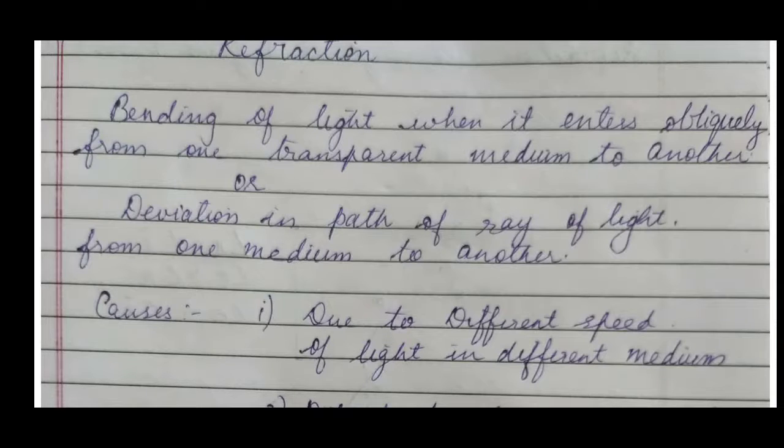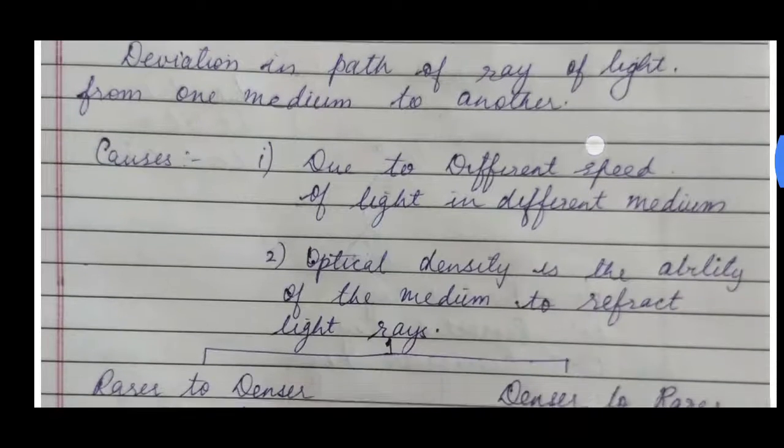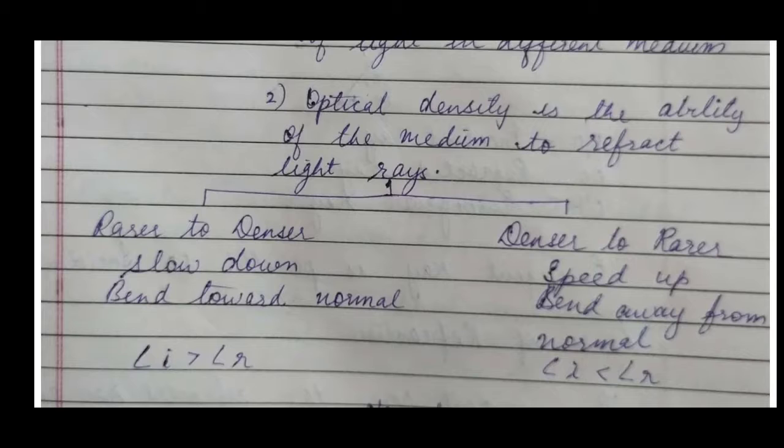When light is moving from an air medium to a glass medium, or an air medium to a water medium, there is a bend, or there is a deviation. Deviation means the angle will change. The ray of light is passing through an angle, so its angle will change, and this causes bending of light. Now, it shows optical density. It moves from a rarer to a denser medium.